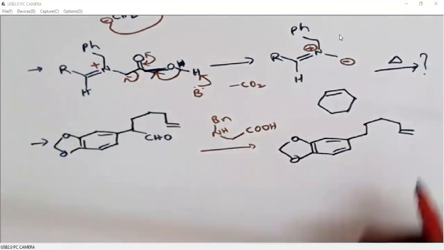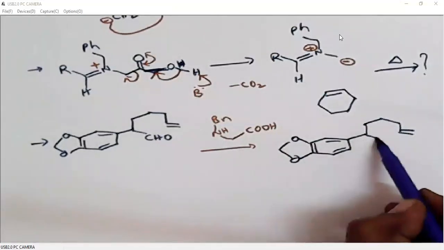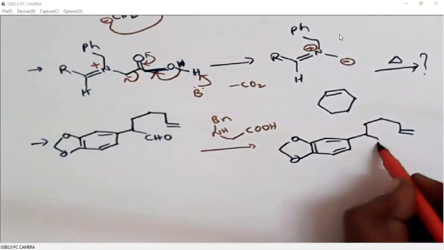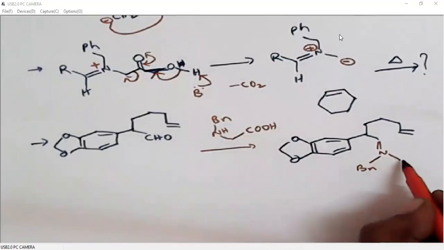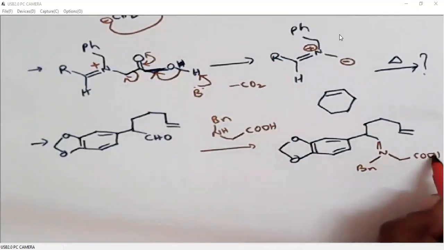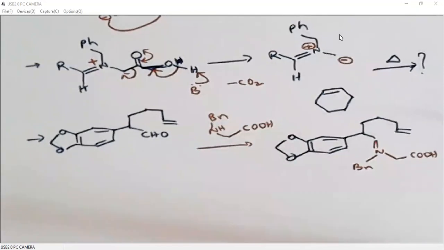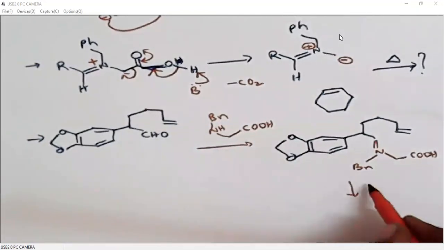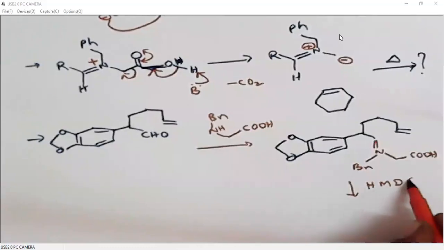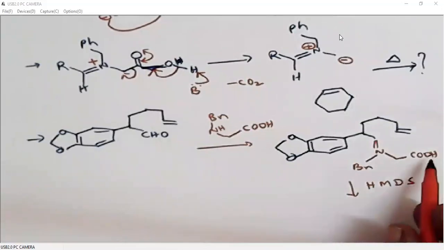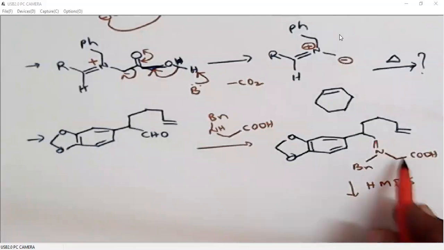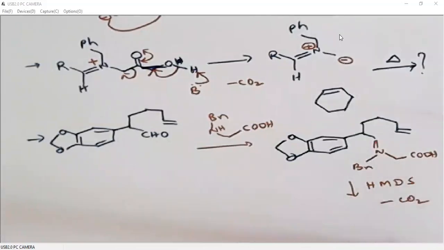One more carbon has to be there. So this is benzyl and this is carboxylic acid. So this ammonium ion, upon treatment with a base, HMDS, hexamethyldisilazide, I'll write the structure also. So upon treating with a base, what it will do? It will undergo decarboxylation. So it generates an azomethine ylide.